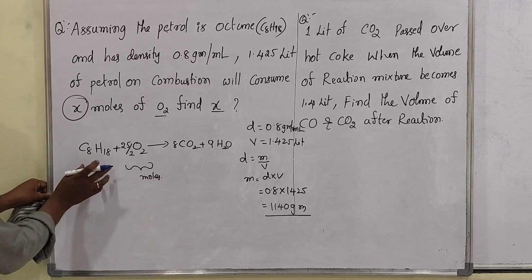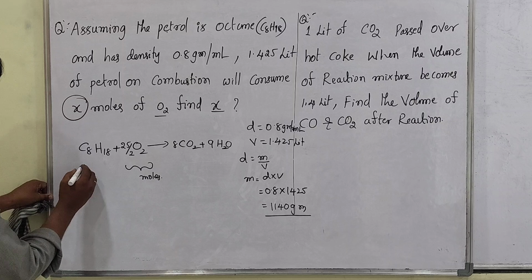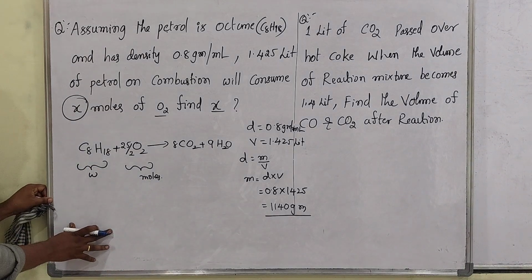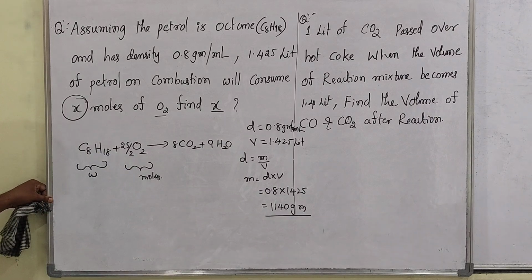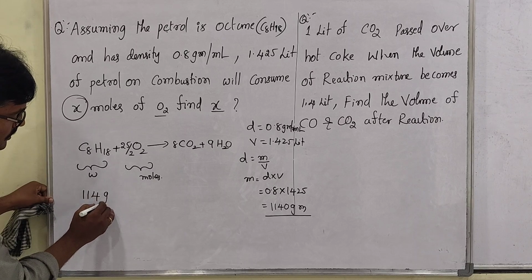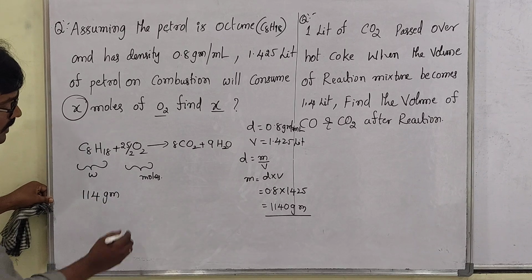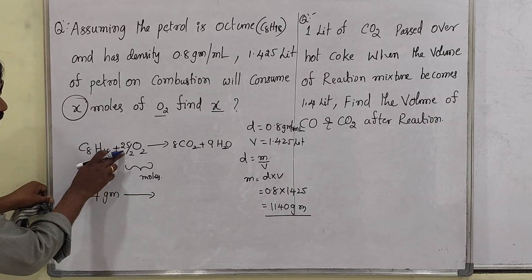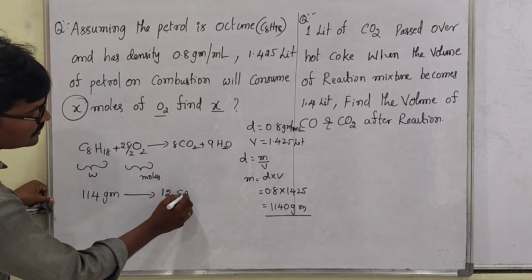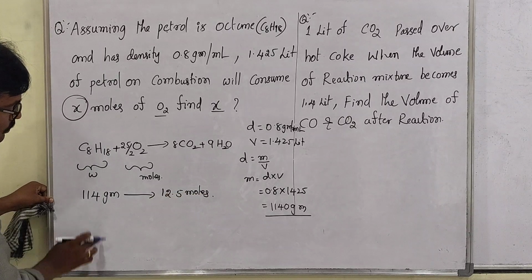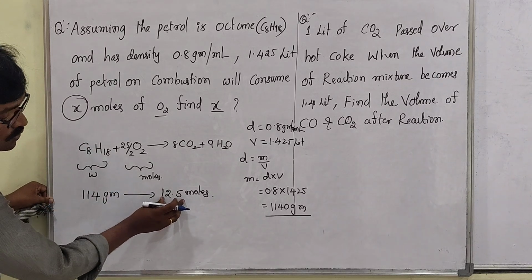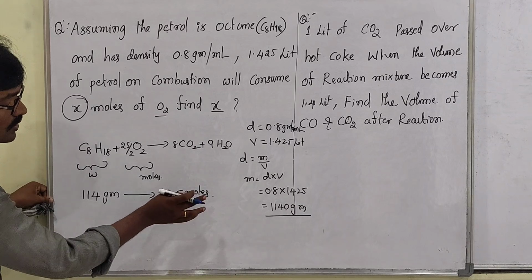Then next, sir, what about this? So weight is given, so the weight to moles relation is clear. So for C8H18, if we find the molecular mass, you can get 114 grams. Octane is 114 grams. So the number of moles: 25 divided by 2 is 12.5 moles. So 114 grams of octane can completely react with 12.5 moles of O2.